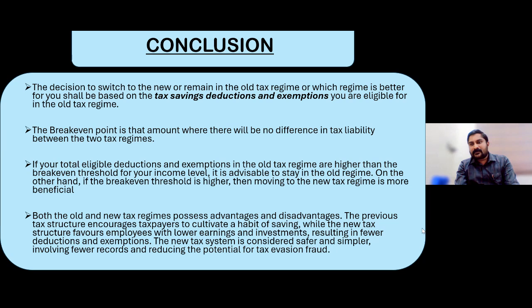The first among the lot, from an anonymous person: I'm a salaried person with only intraday income in shares, PGBP speculative. Am I given a once-in-a-lifetime option to opt into the new regime and cannot opt out from it? Sir, if you are having that PGBP income, may it be an active income or speculative income, if you are having business income, definitely the conditions in subsection 5 and 6 would be applicable to you. So that option could not be applicable as long as you are having that income from speculation.